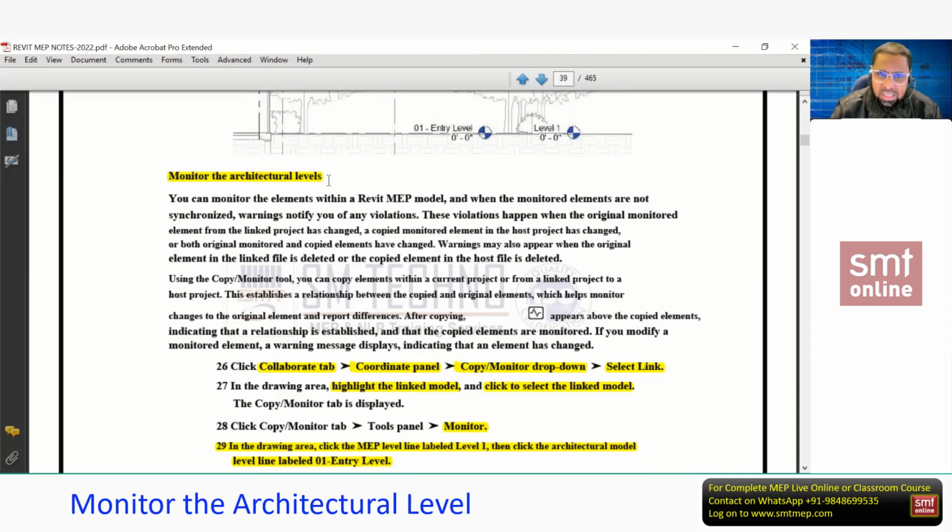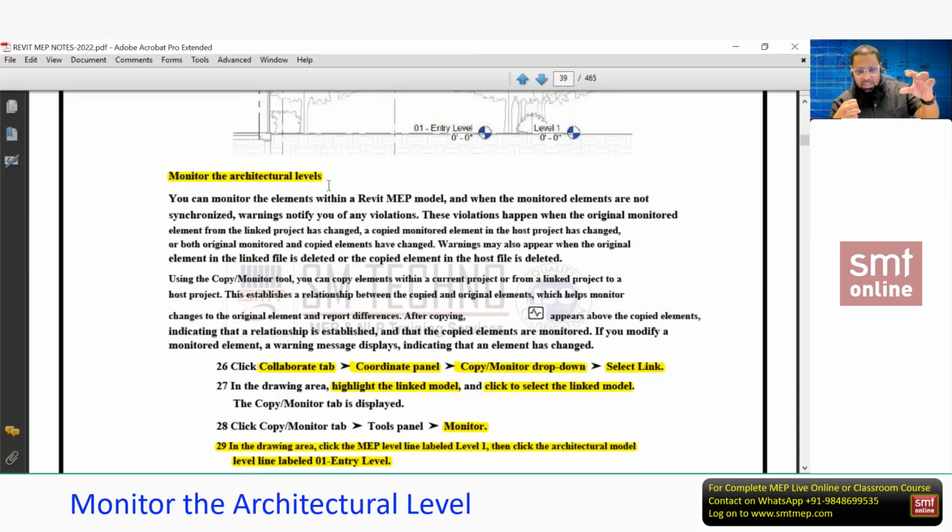If you set the levels under monitoring, which levels? The copied level and the original level. Original level means from the link, and the copied level is what we did just now, copying the level, no? We'll put those two levels under monitoring. So that if there is any change in the actual level from the architect, because the architect will open that link file. They will not link it. We are linking because we are dealing with the mechanical electrical services, but the architect will open the arc model.